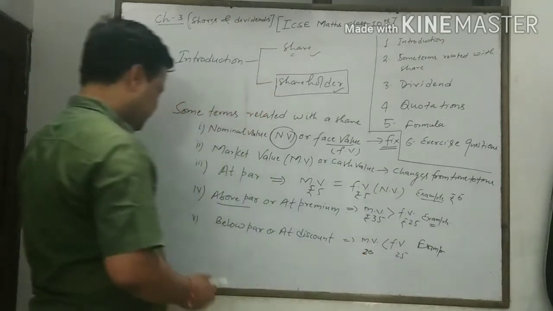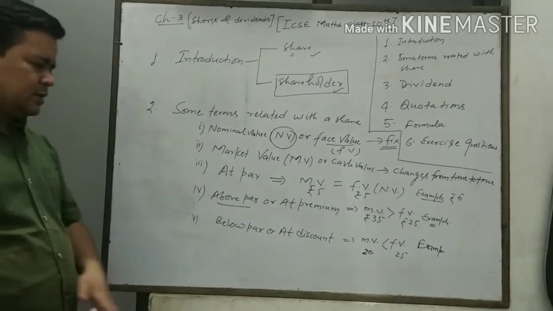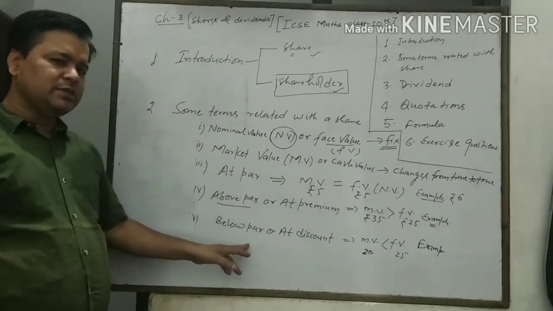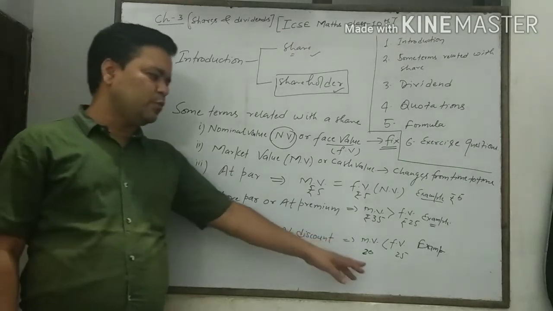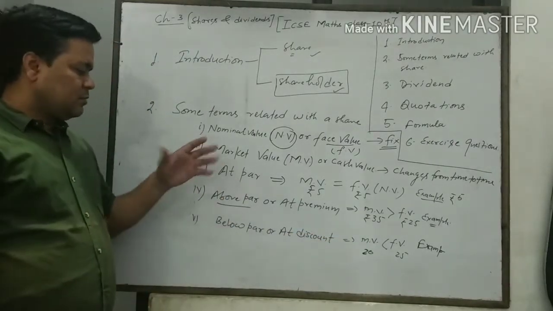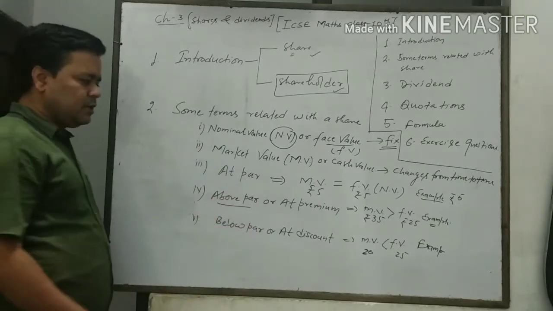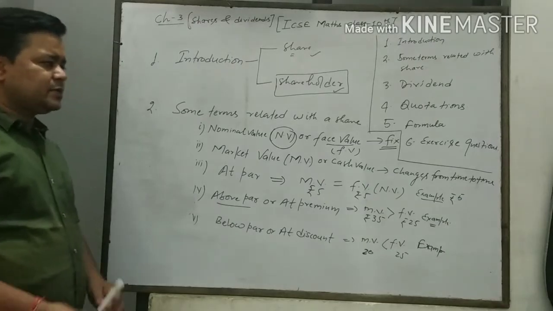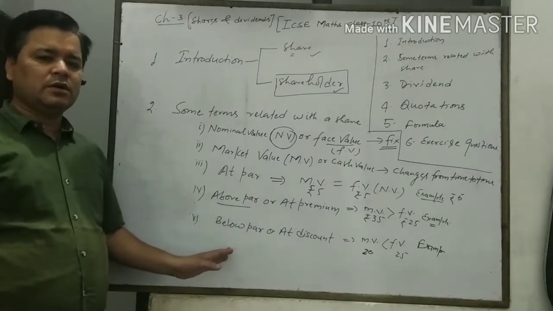In that case we say the share is below par, or the share is at a discount of rupees 5. It means the share will be at par, above par or below par. It depends upon the performance of the company.